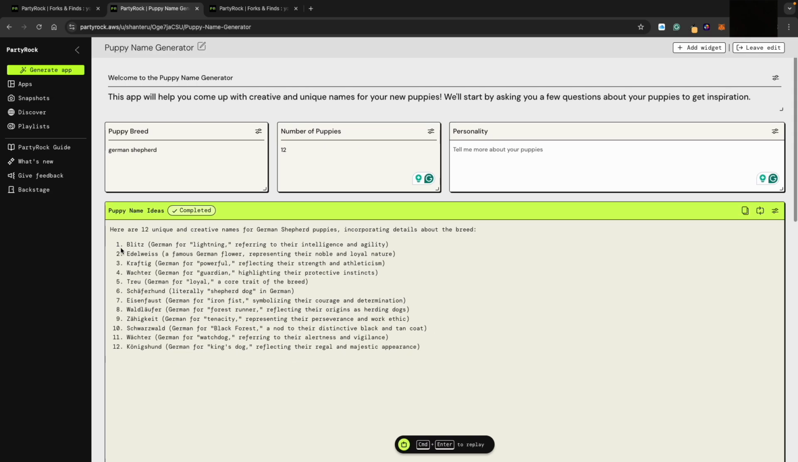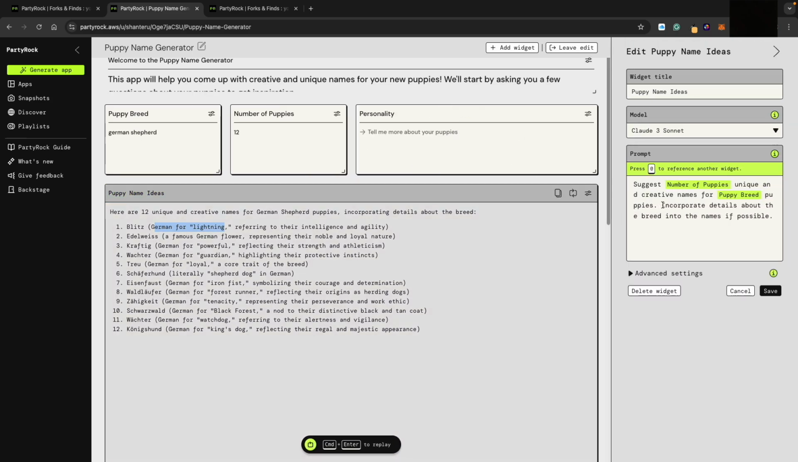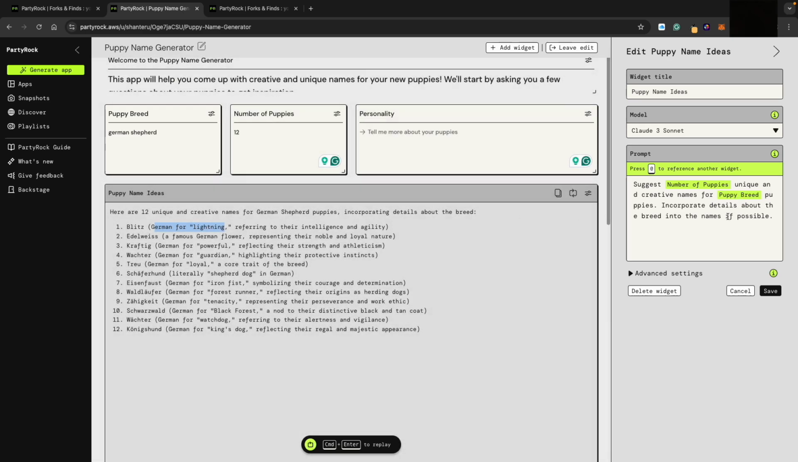Yeah, so okay, it's quite interesting. I like how there is also a meaning to it, like Blitz. Oh, it's actually German for lightning. So the problem is when you press edit, there's only the number of puppies and puppy breed, right? And incorporate details into name if possible. Because it's a German Shepherd, that's why it's all German related, I guess. Maybe let me think. Golden Retriever.